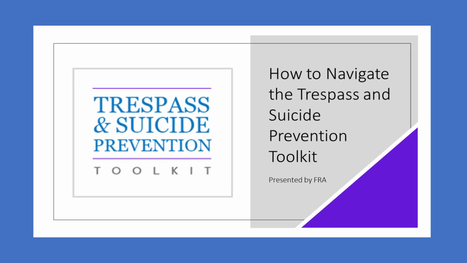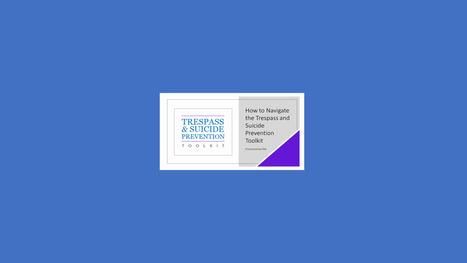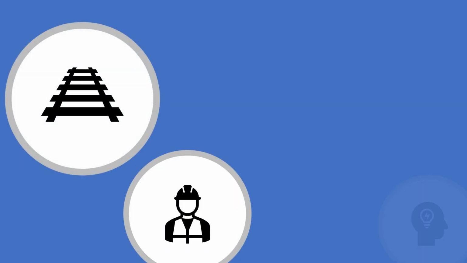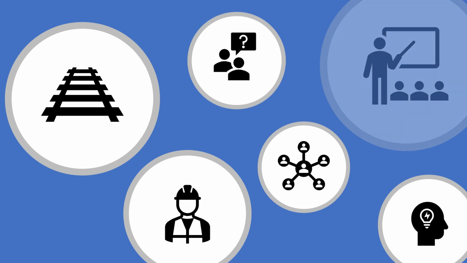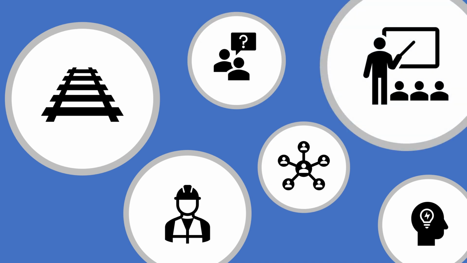The Trespass and Suicide Prevention, TSP for short, Toolkit identifies effective railroad trespass and suicide prevention strategies and makes it easy to navigate measures most relevant to your specific needs. The TSP Toolkit is useful for individuals who work directly in railroad safety, but also researchers, community members, suicide prevention groups, or others with an interest in preventing trespassing and suicide.